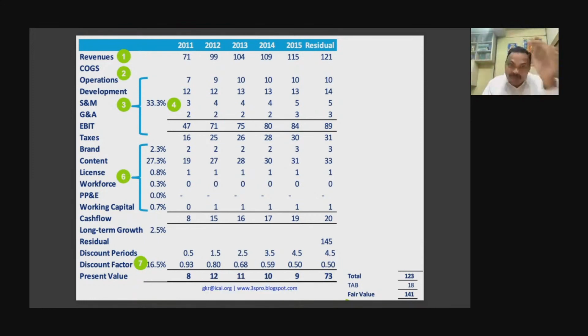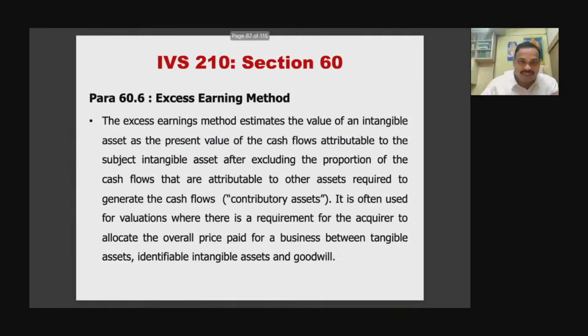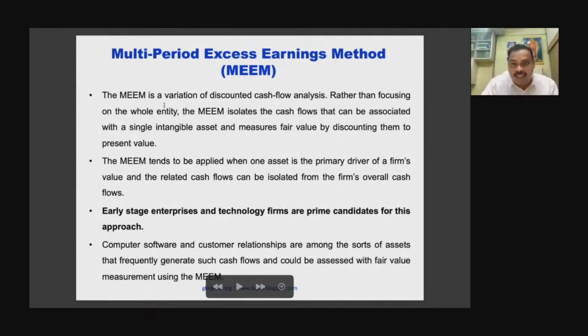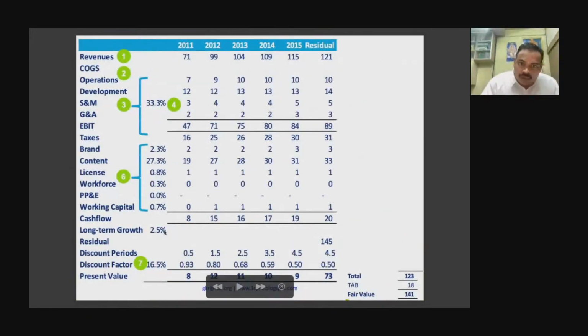Primary intangible asset. This is called multi-period excess earning. Multi-period is a variation discount, so it is discounted cash flow only. So you have more than one intangible asset, maybe 2, 3, 4, 5 intangible assets. So knock off all those things. Whatever you have remaining, that remaining is the value of that particular intangible asset. Now you discount it and arrive at the present value total.